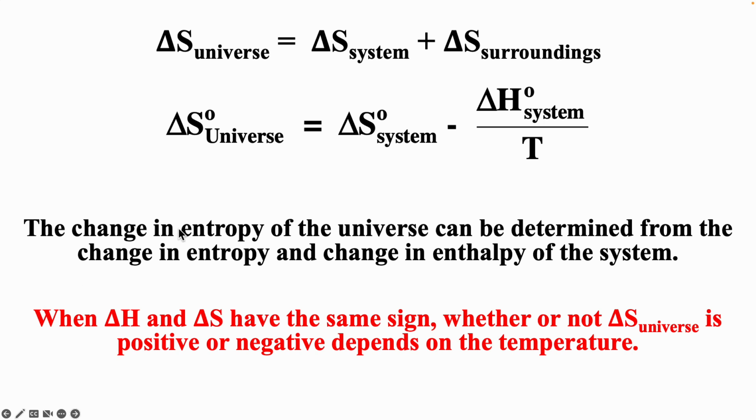And so delta S of the universe can be determined by delta S system and delta H of the system. And so if delta H and delta S have the same sign, whether or not delta S universe is positive or negative depends on the relative sizes. Right, so if delta S system and delta H of system are both positive, whether or not delta S universe is positive or negative depends on the relative sizes. If delta S system and delta H of system are both negative, again, whether or not delta S universe is positive depends on the relative sizes.